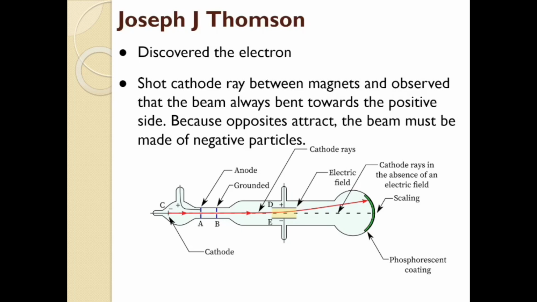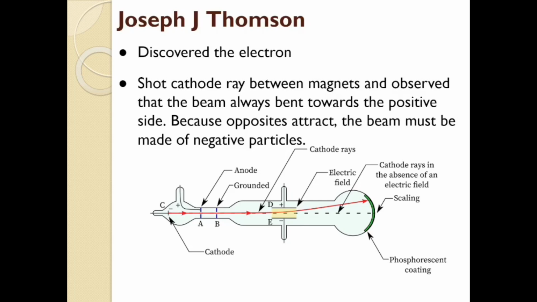And so he shot these beams of light between magnets, and he noticed that this beam of light always bent towards the positive side. Even if he moved those magnets around, switched the positive and the negative, it always bent towards the positive. Turned them sideways, it always bent towards the positive. No matter where he put it, he saw the beam get attracted to the positive plate.